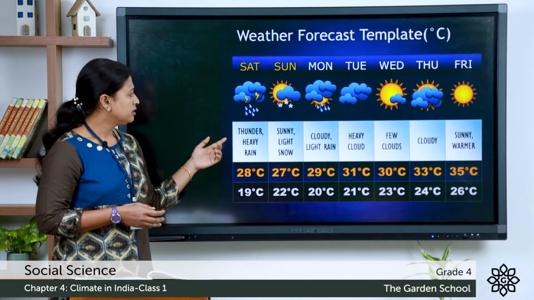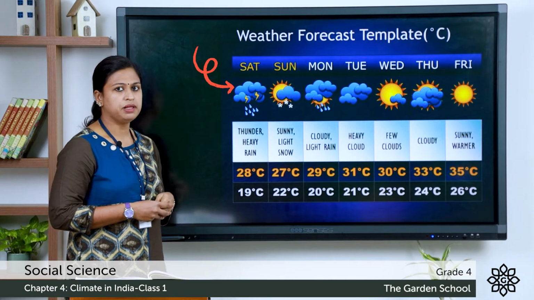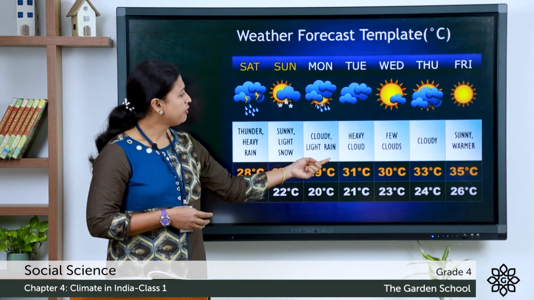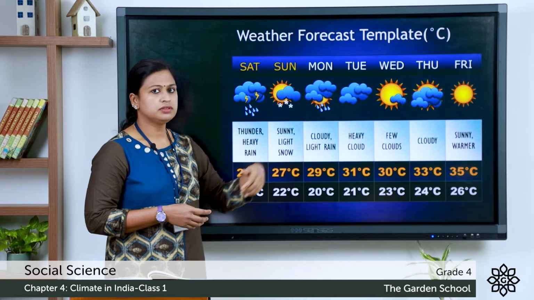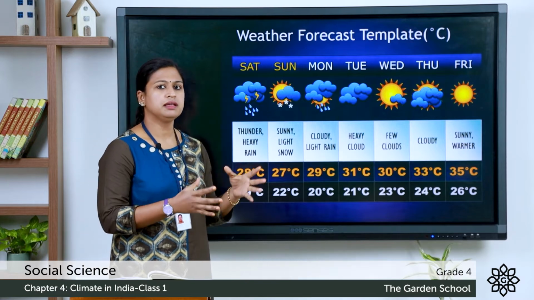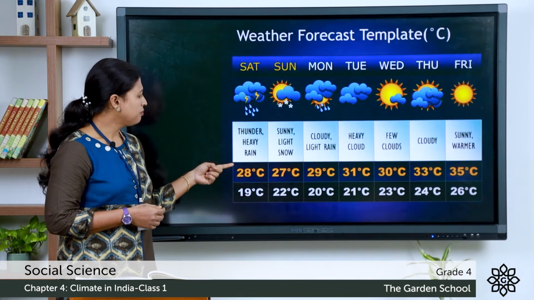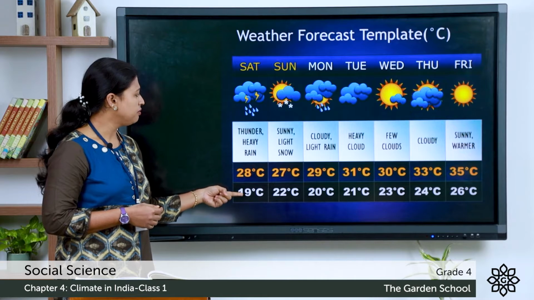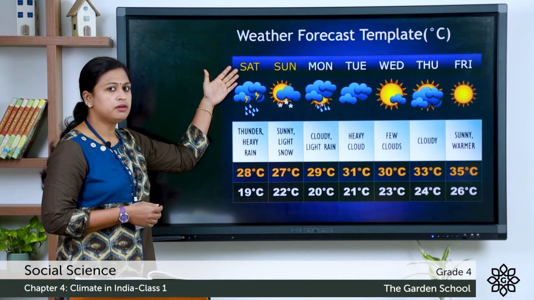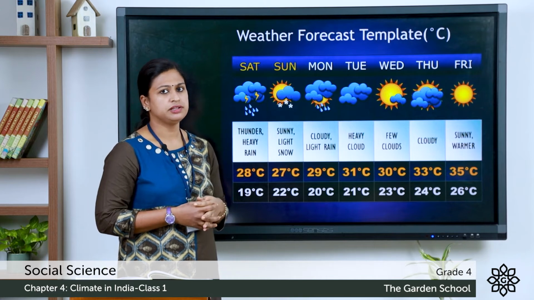Like for thunder and heavy rain, we use this symbol, and for heavy clouds we use this symbol. So, like that we can use different symbols to show the weather. You can see the maximum temperature and the minimum temperature of a particular day. It is mentioned in degree Celsius.